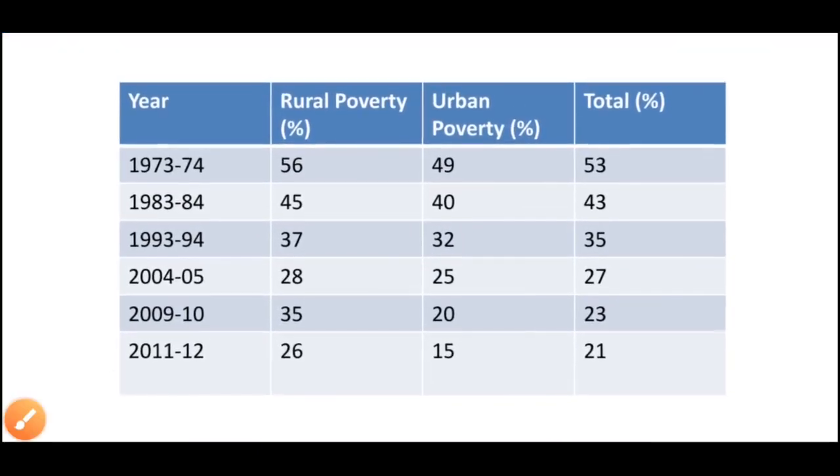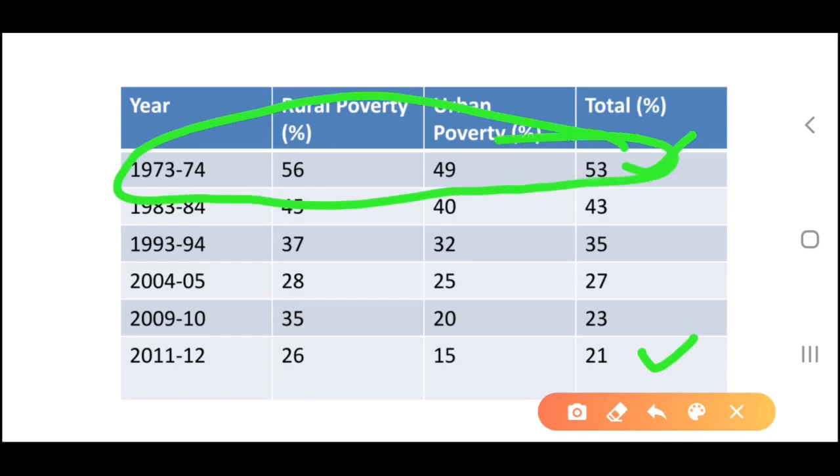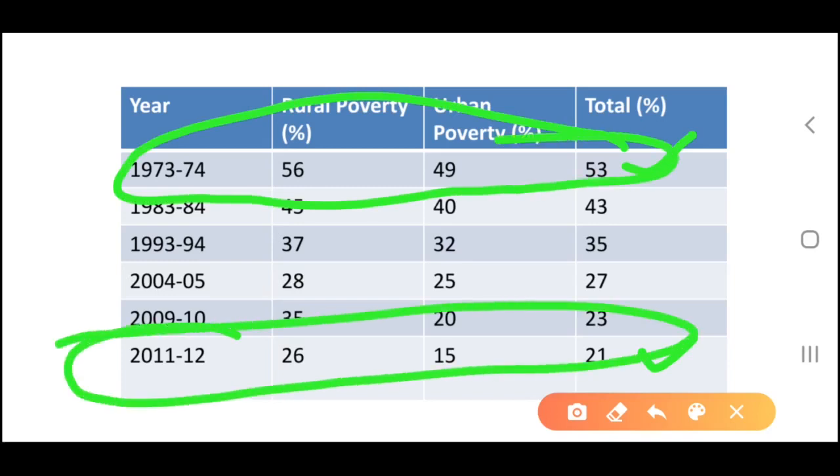When we do this comparison of the total 53%, and now if we look at the figures for 2011-12, ये दो figures आपके लिए बहुत major figures हैं, 1973-74 and 2011-12. These are the figures which you need to remember for poverty.